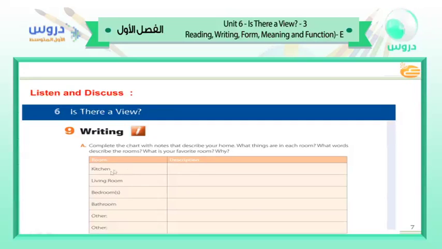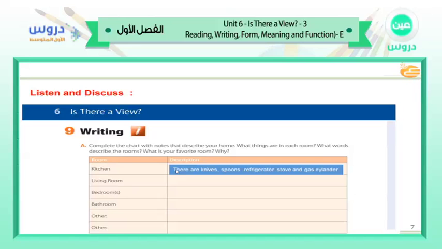The first chart is about the kitchen. According to your kitchen in your home, gentlemen and girls, what is inside your kitchen? When you are thinking of the kitchen, what will you see in the kitchen? We see many tools there, many items there. What are there? Can you mention some of them, please? Yes, that's great. There are knives, spoons, refrigerator, stove, and gas cylinder. Also, we have curtain, we have microwave.